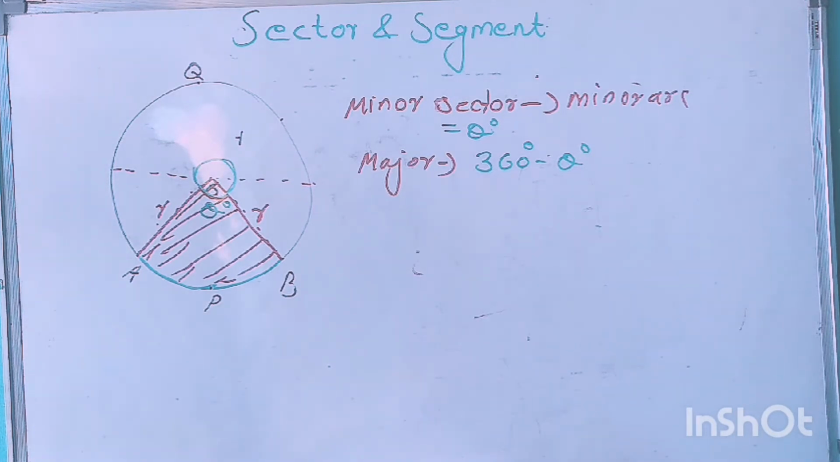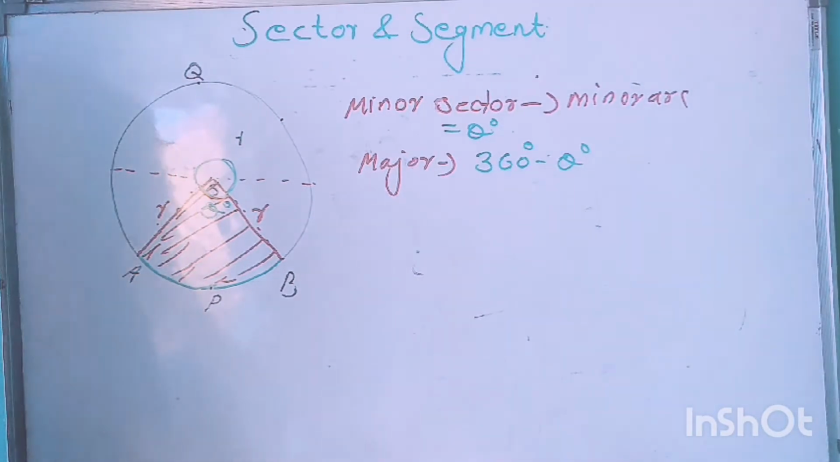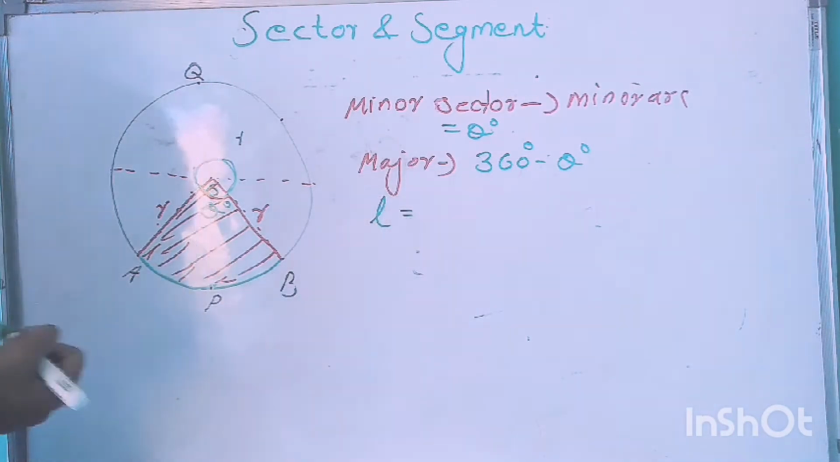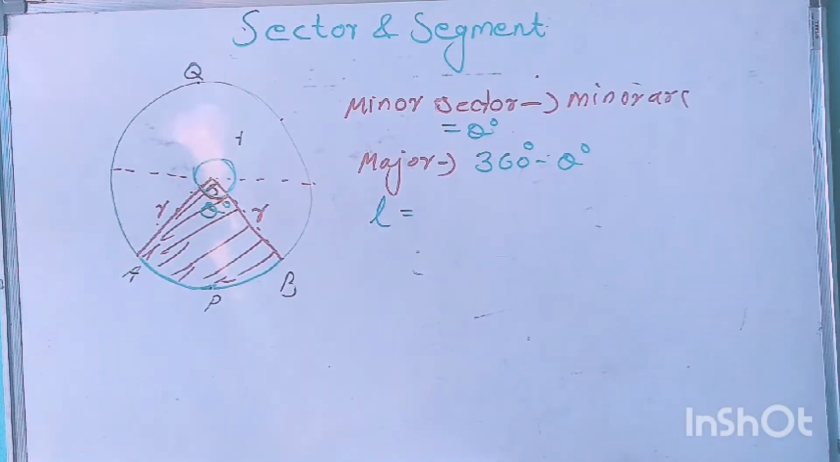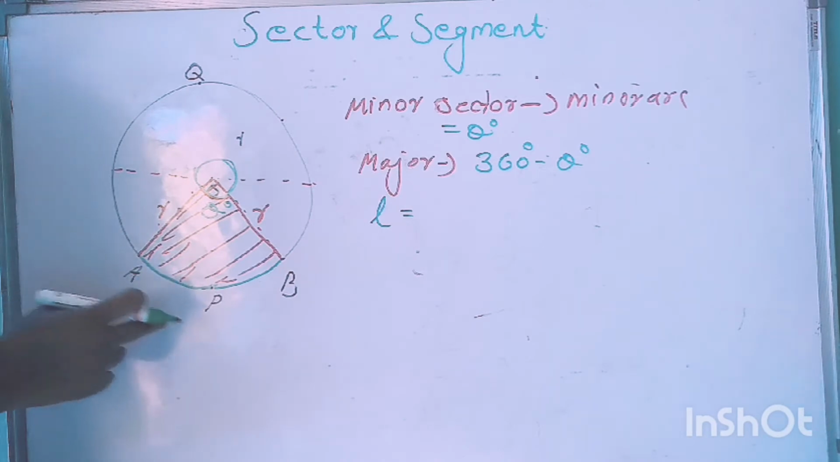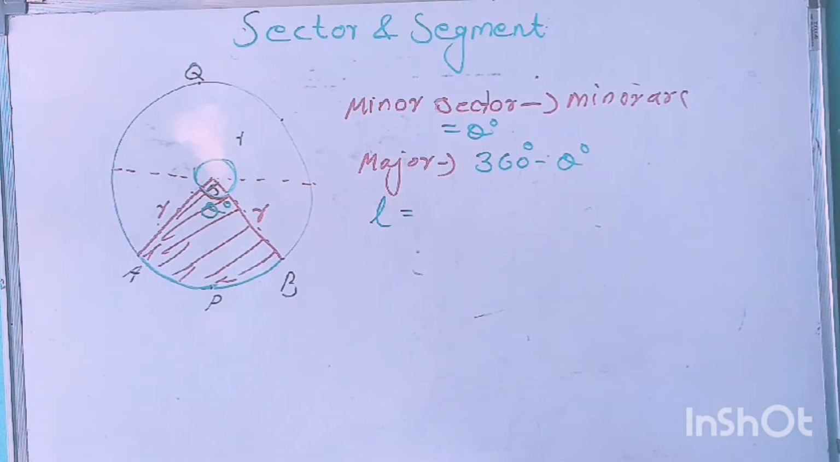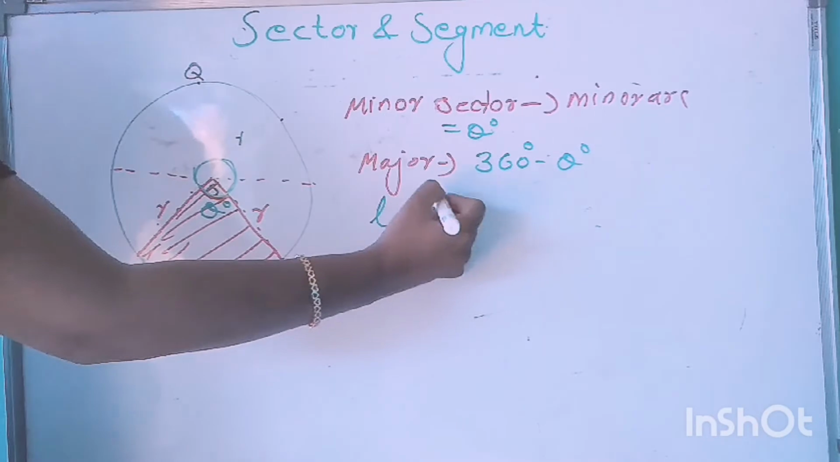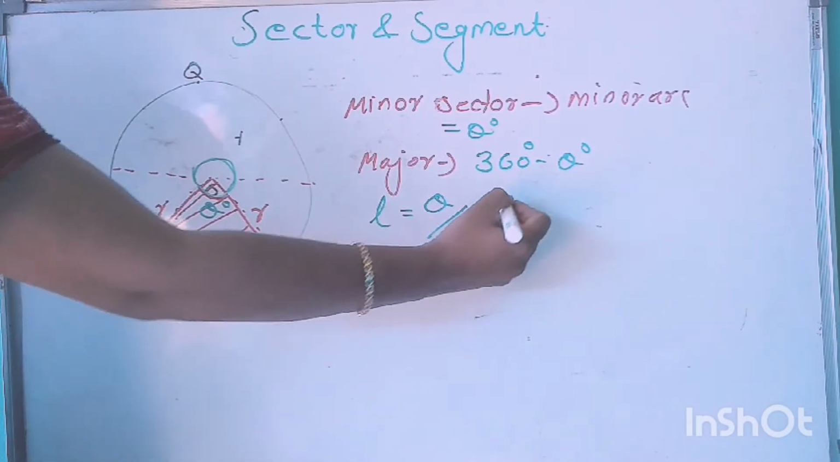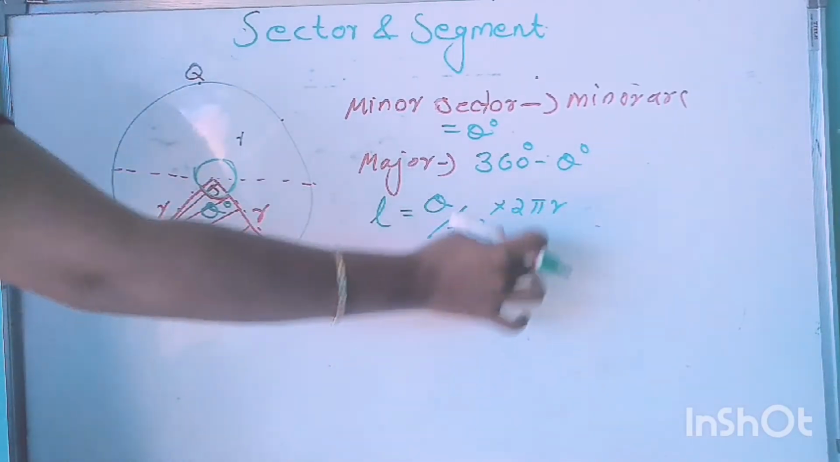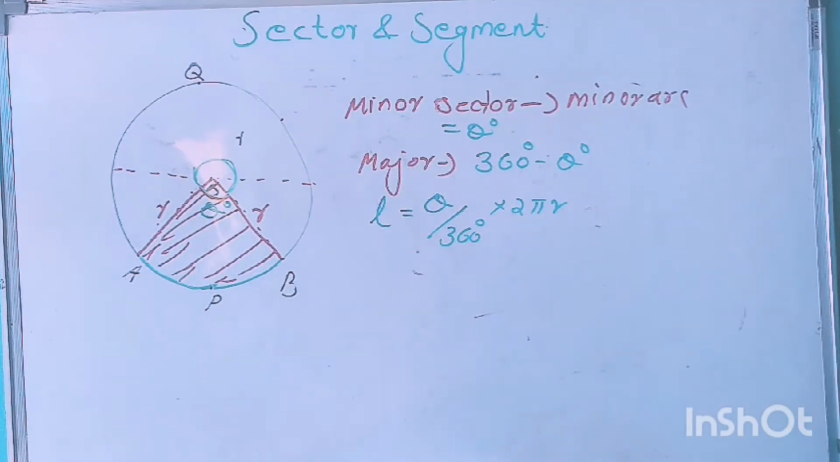Length of an arc. If you want to find out the length of an arc, we will denote it by small letter L. If we are going to find out the length of this arc APB that subtends angle theta degree, then the length of this arc is equal to theta divided by 360 degree into 2 pi r, because that arc is a part of our circumference.